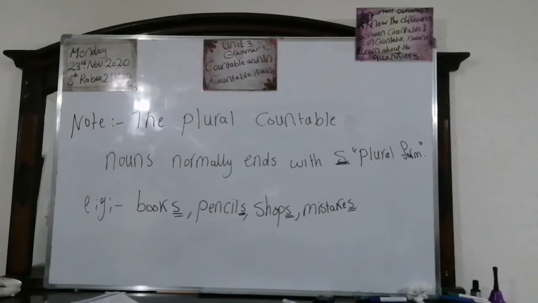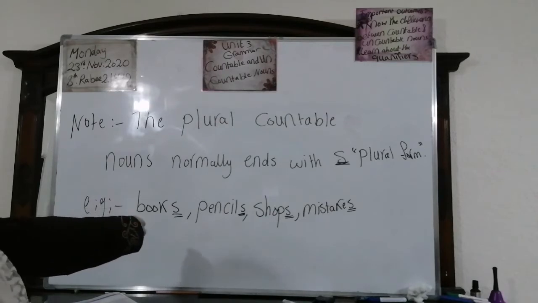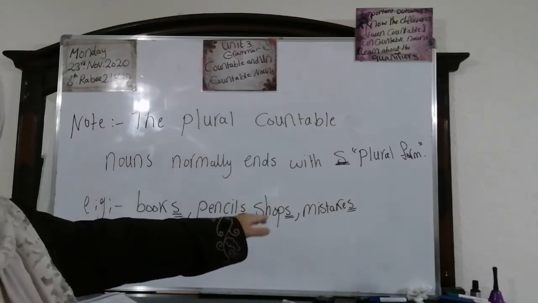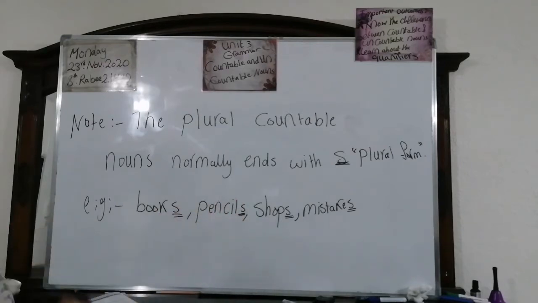We have this very important note. The plural countable nouns normally end with S, the plural form of it. For example, we say boxes, pencils, shops, mistakes. Okay? This is very important.